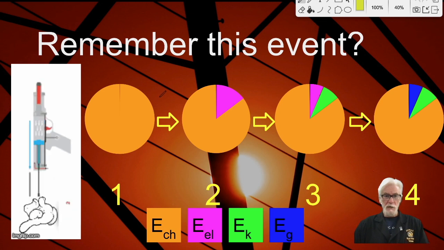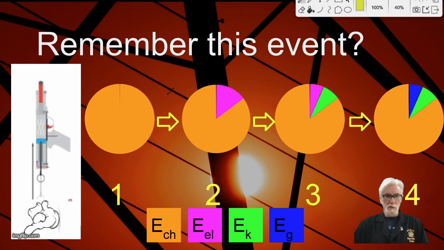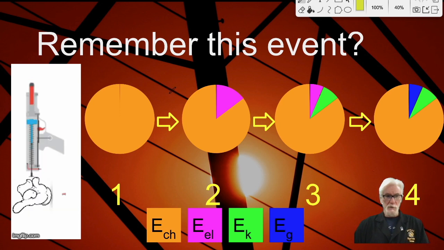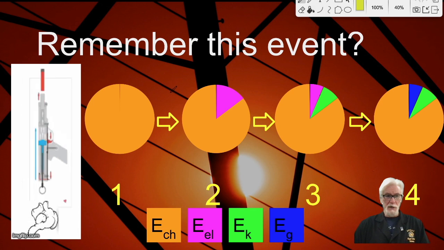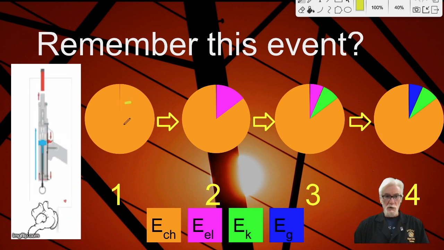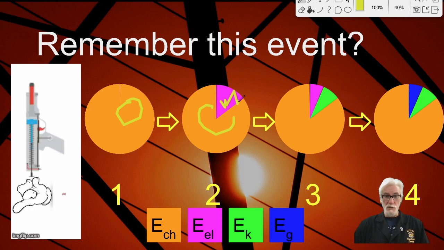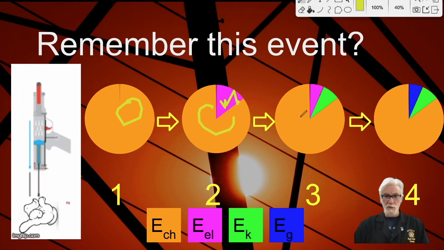Let's learn about this by thinking about this event that we saw in a previous video. So this is a person arming a dart gun that's spring-loaded. So the spring gets compressed, then it pushes a dart out, and then the dart flies into the air and will slow down and get higher and higher away from the surface of the earth. We saw that at first all the energy was stored as chemical in the person, and then there was less chemical energy stored as the person armed the spring, and then some elastic energy storage made up for that loss.